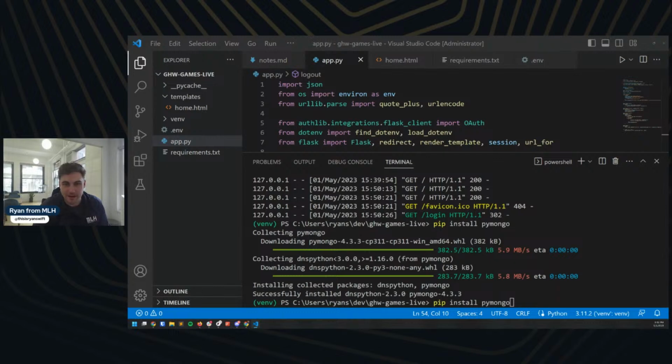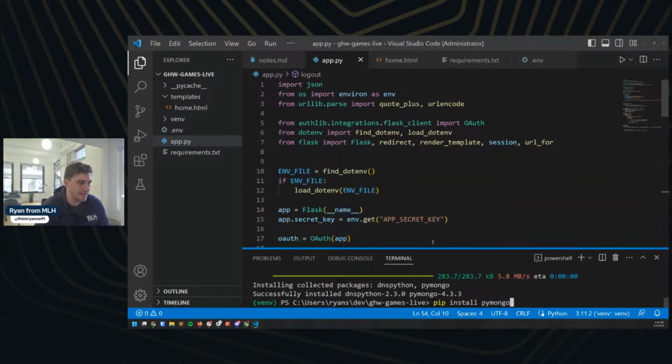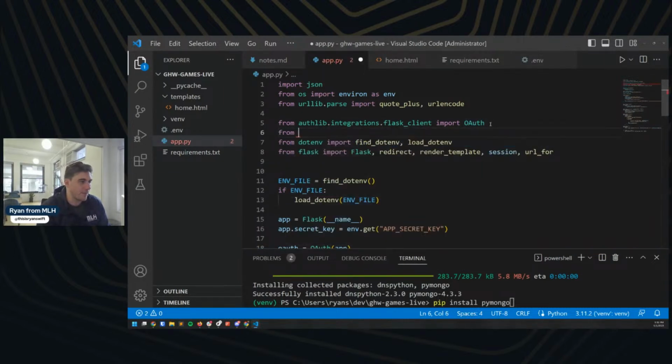Let me double check here for everybody at home. I think it's just PyMongo is all we need there. And we'll find out together if not. Awesome. So once we've got that installed, I'm going to come up top here, and maybe right after our Auth0 stuff, I'm going to say from flask_pymongo import PyMongo. Let's see if that saves. And this is giving me a little warning, so that makes me nervous.